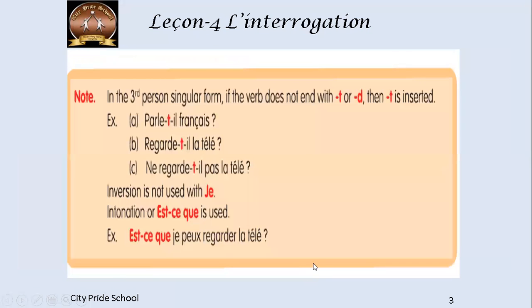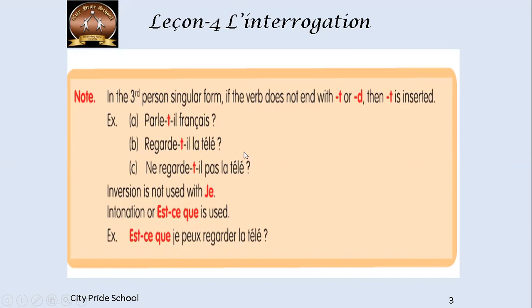Okay, moving on. Now how to do inversion in the case of the third person singular form. If the verb does not end with t or d, then t is inserted. Let's see the first one. Parle-t-il français? So why have we put t here? Because parle ends with an e, and il starts with an i. Two vowels cannot be together, so that is why we have placed t in between. So, parle-t-il français?